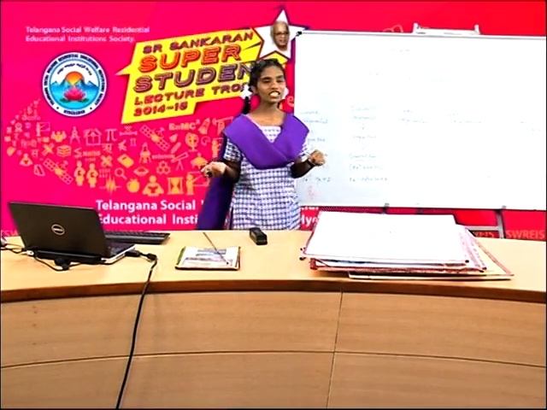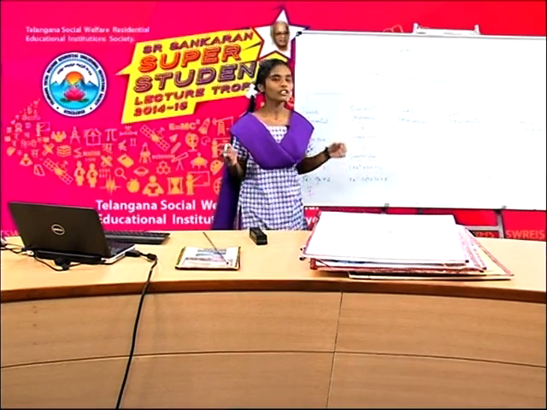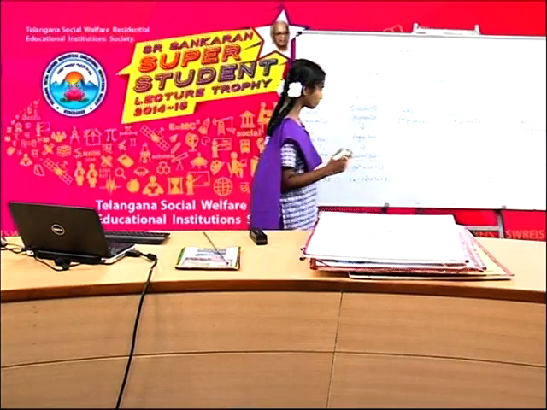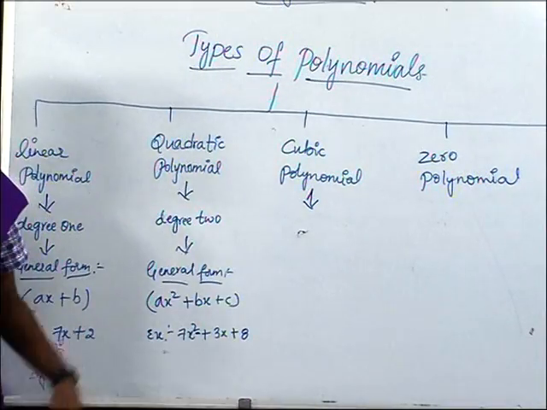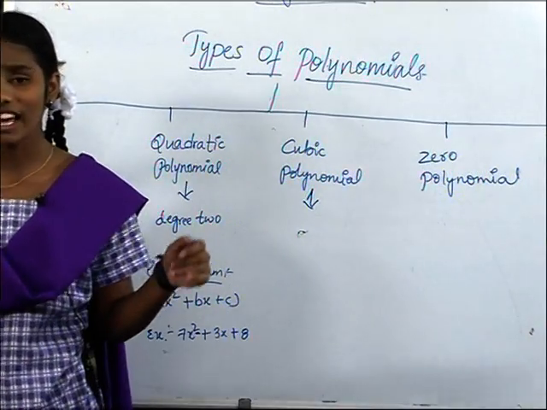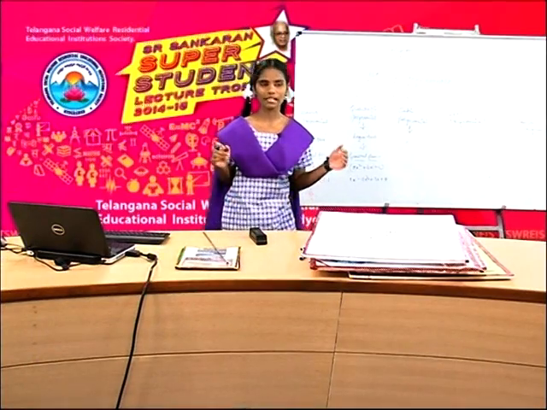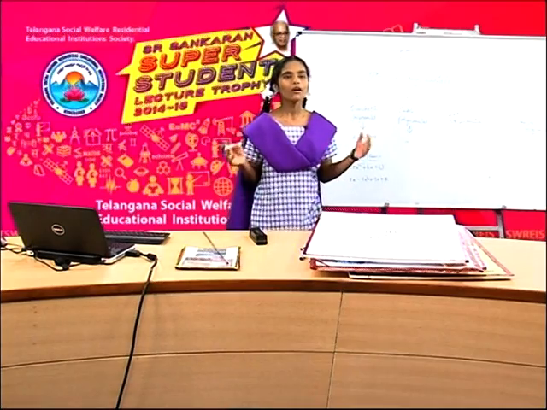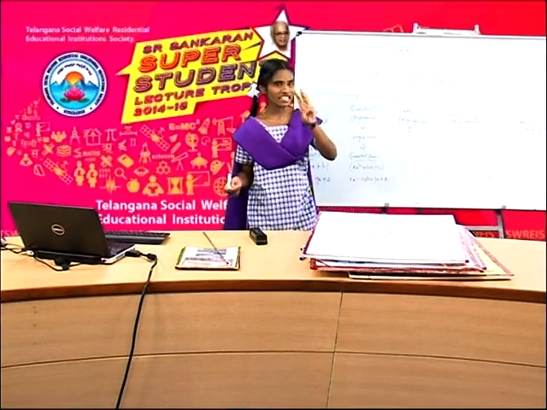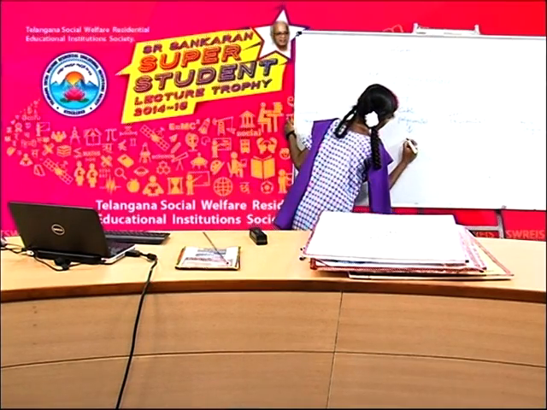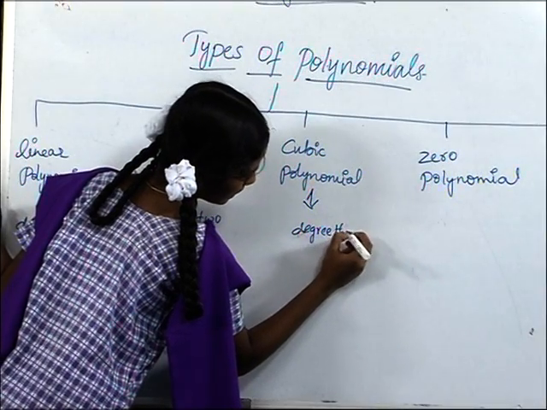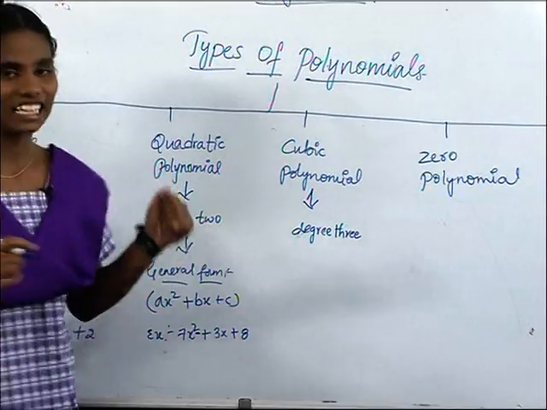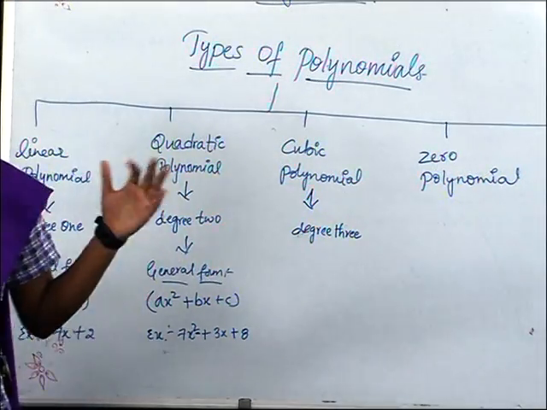Friends, now we are going to discuss about cubic polynomial. Friends, cubic polynomial means a polynomial whose degree is 3 is called a cubic polynomial.